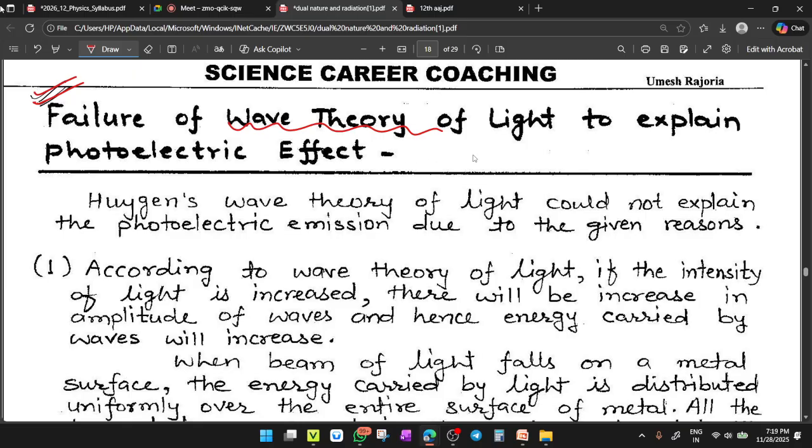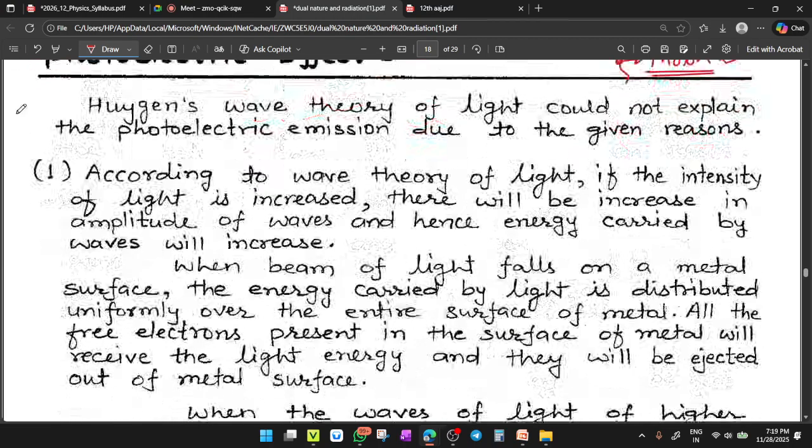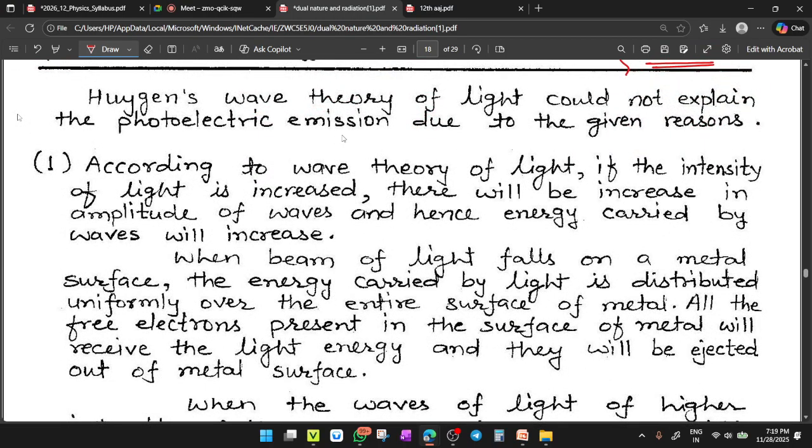The photoelectric effect is explained by the particle nature, because in that we have considered light is made up of very small particles of energy, and this particle of energy for light is called a photon. Means light is made up of photons. So Huygens' wave theory of light could not explain the photoelectric emission due to the given reasons. So these are the points we have on that. This wave theory of light is unable to explain the photoelectric effect.